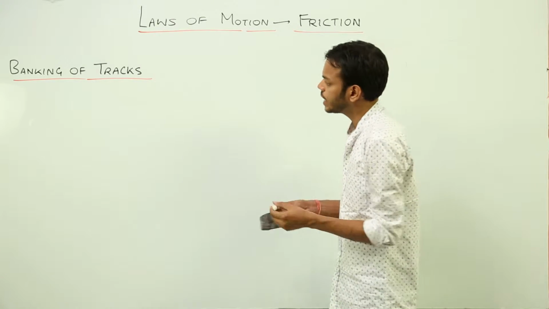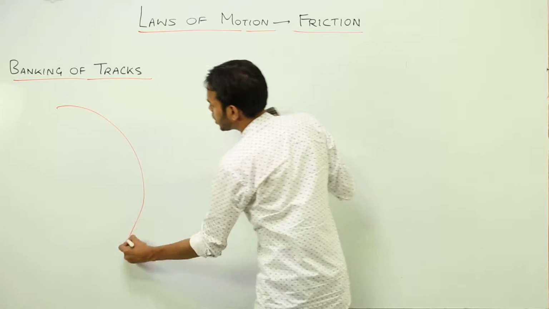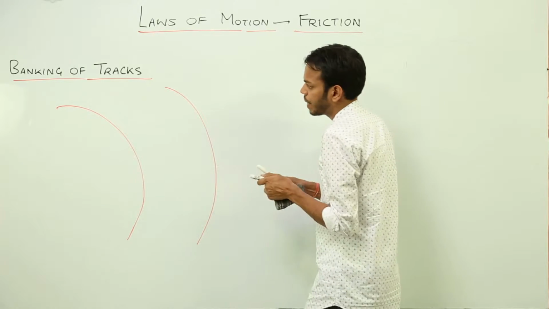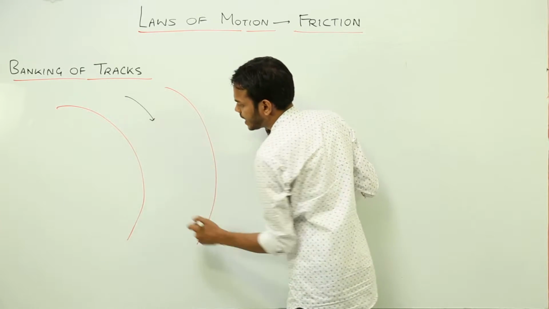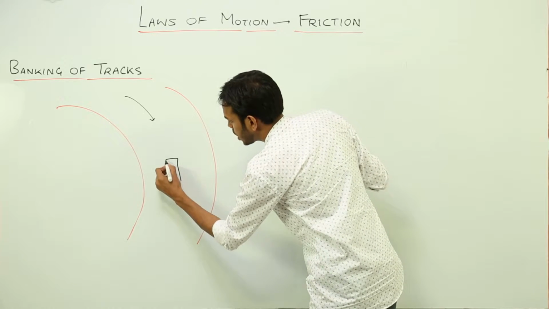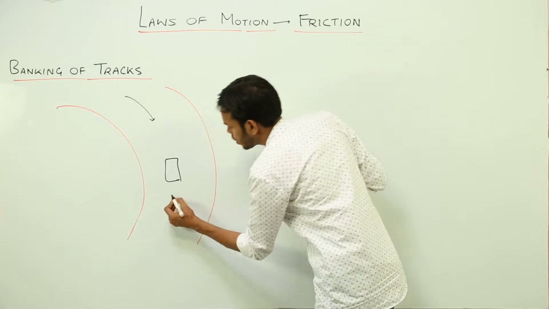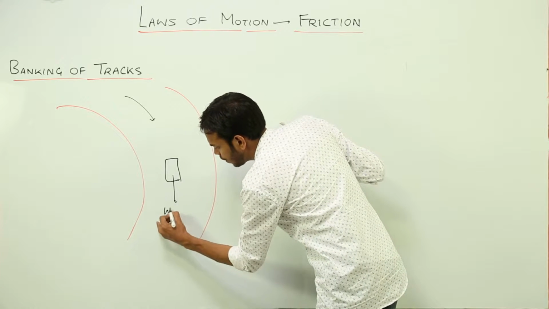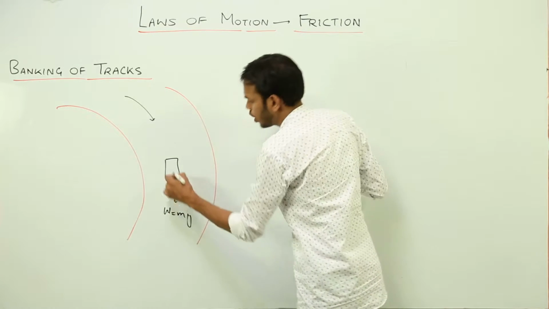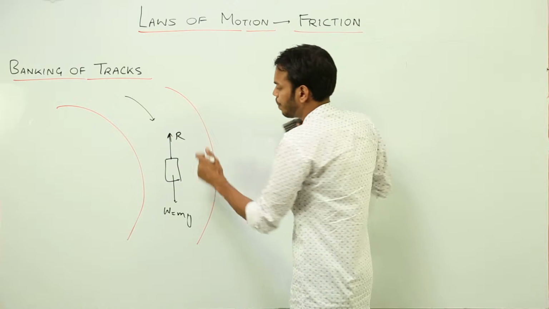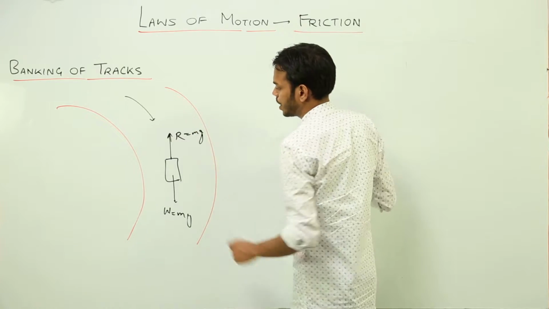First of all, we are considering a case of a normal circular path. This is a road where a vehicle is coming and taking a circular turn. Suppose this is our vehicle. What are the forces right now acting on the vehicle? First of all, the weight of the vehicle vertically downwards, so the normal reaction will be exactly opposite. At this time it will be mg.